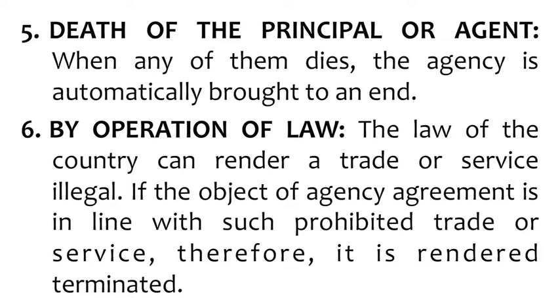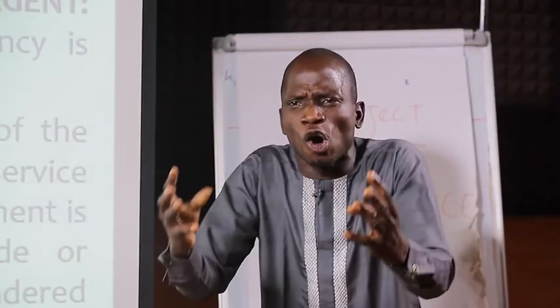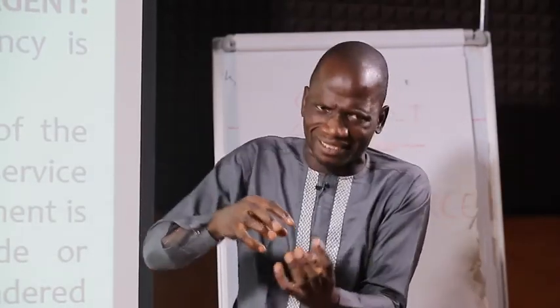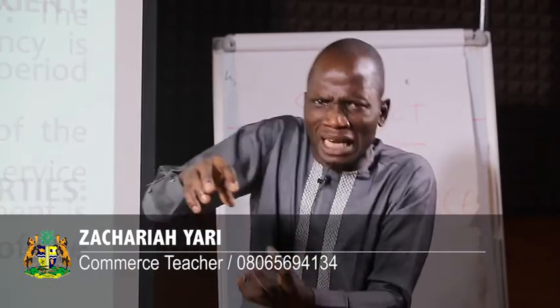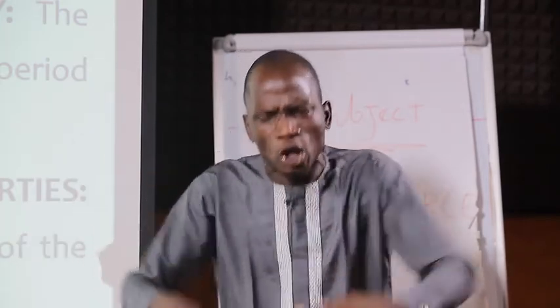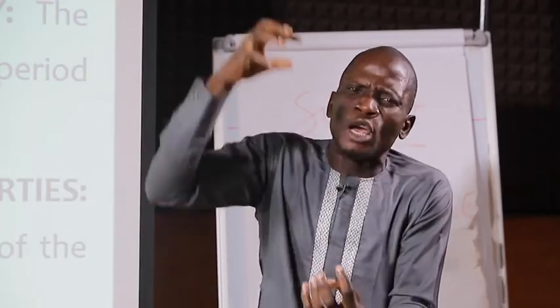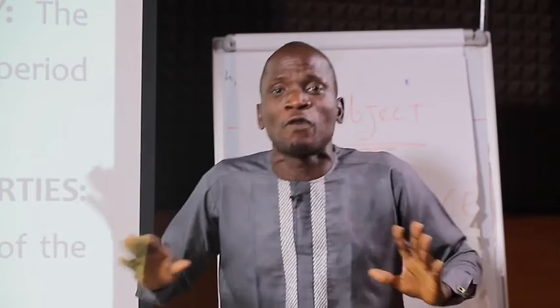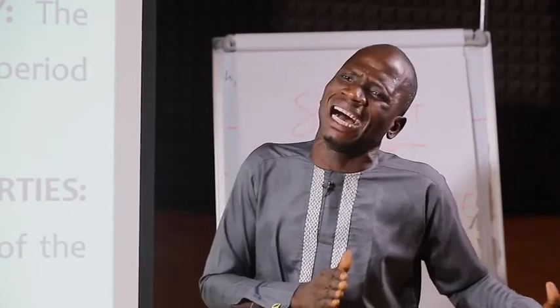The sixth one is that an agency can be terminated through operation of law. The law of the country can render a trade or a service illegal if the object of the agency agreement is in line with such prohibited trade or service. Therefore, it is rendered terminated when the law of the country is against a particular trade, a particular business in which the principal and the agent have agreed to perform. Such a business must be rendered terminated, and for that purpose, an agency must come to an end.